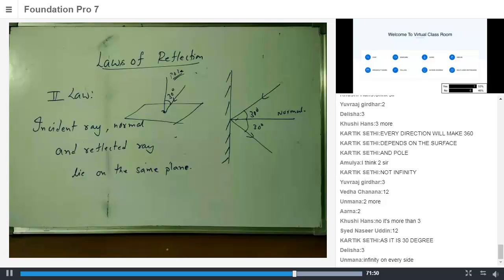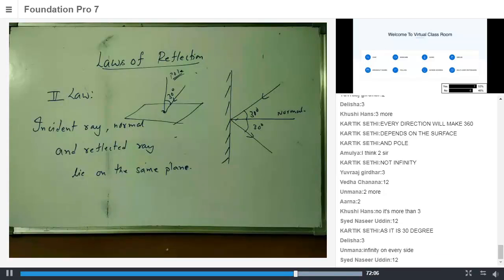So all of you have tried very well. Syed bhai, we are waiting for your answer. What will your answer be? 12. Okay, so good attempt. Fine. I can understand the reasoning that you might have given for 360. Wonderful answer, because there are 360 degrees, so 360 answer. Good thinking. 12 because there are 12 numbers in a clock, probably. Is that the reason why you ended up at 12?